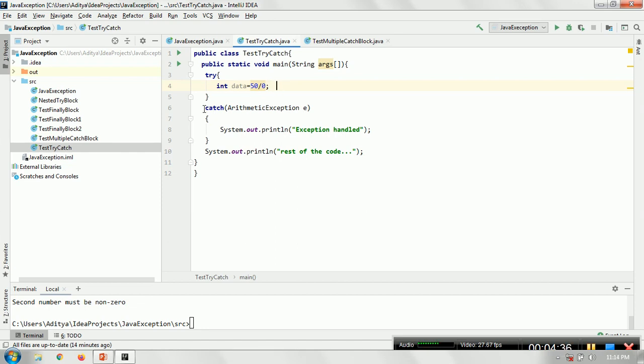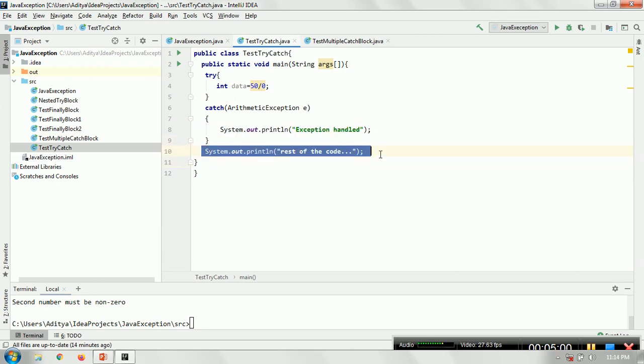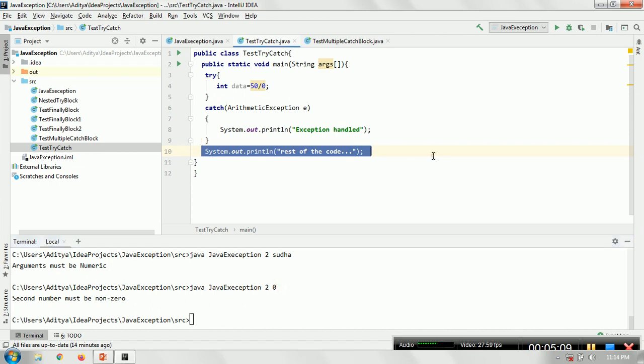In this case we'll write the catch block, and we have to see every exception is a class, so we need an object of that class. We'll pass the object of the class that we have a chance of getting, and then within that we can write the particular line of code that has to be executed. And after the catch, line number 10 will execute again, because since we have defined our own handler, the program will continue to execute. So let me try to execute and see what happens in this case.